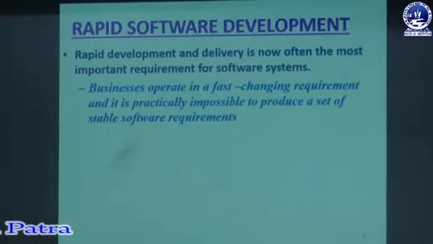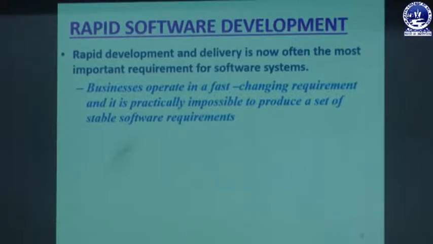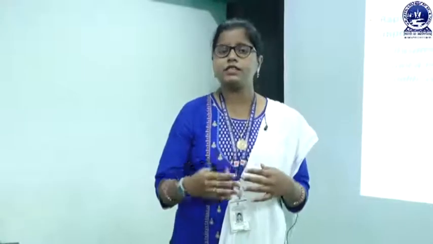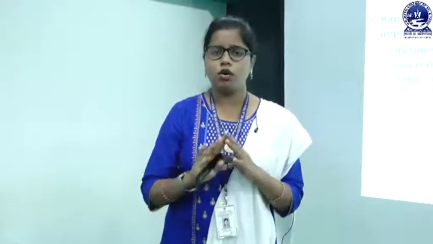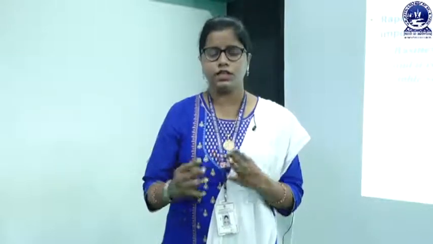As our requirements are changing day by day, there are different stakeholders who are involved directly or indirectly in the software. Their requirements are changing every day. But practically we cannot accommodate all those changing requirements into our software if we use the plan driven model.